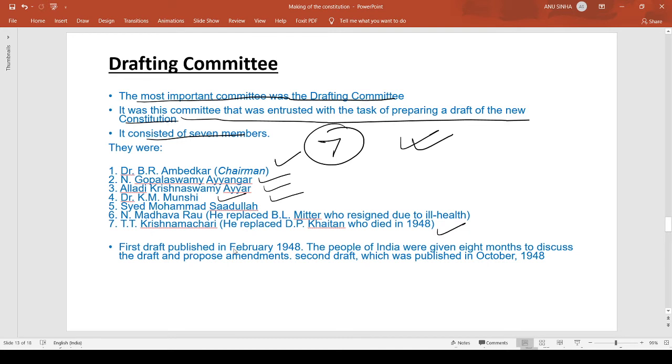Now the first draft was published in February 1948. So this was the time when the first draft constitution was published, and the people of India were given an 8-month period to discuss the draft and propose amendments. The second draft was published in October 1948. So 8 months were given to consider this draft, to discuss, suggest any feedback and amendments to the draft.